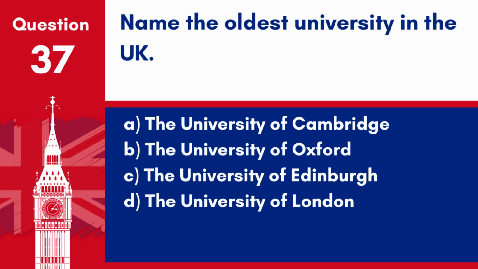Question 37. Name the oldest university in the UK. A. The University of Cambridge. B. The University of Oxford. C. The University of Edinburgh. D. The University of London. Answer: B. The University of Oxford. The University of Oxford is recognised as the oldest university in the UK, with teaching there dating back to 1096.